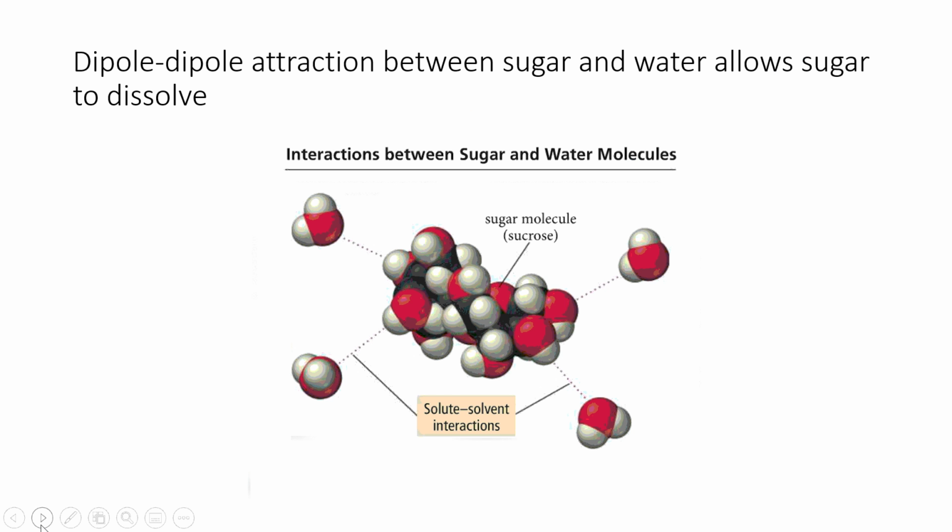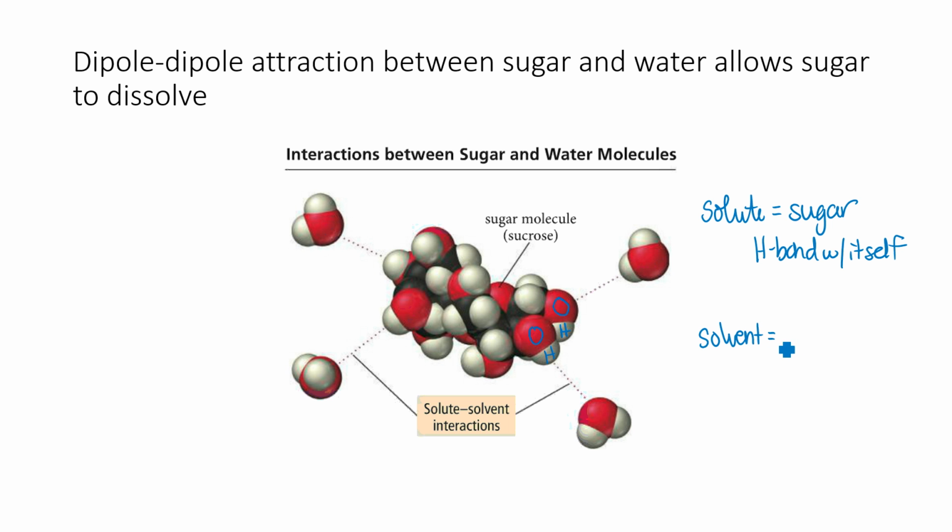Okay, and here's a visual showing the example of sugar and water. Sugar will dissolve in water. Let's look at these three categories of forces again. If the solute is sugar, it can hydrogen bond with itself. You see how these red ones are oxygens and these white ones are hydrogens. So we see that sugar has a bunch of OHs, so it can hydrogen bond with itself.